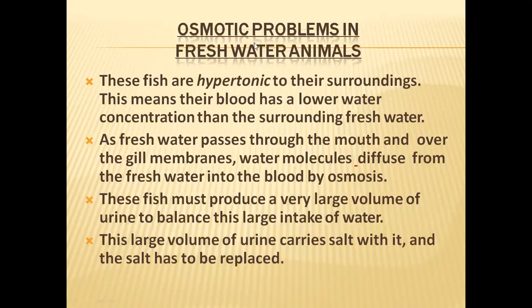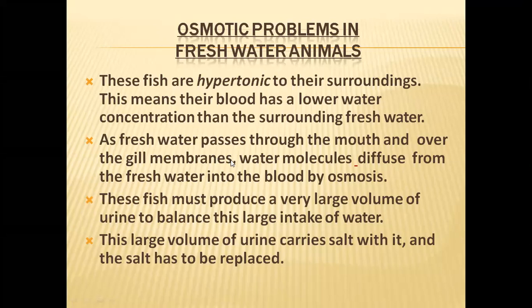Now let us come to the osmotic problems of freshwater animals. What problems will they face? As I have already told, the freshwater fish are hypertonic to the surroundings, so their blood and all those things will be receiving a lot of water. The water entering into the body in high quantities is the biggest problem.